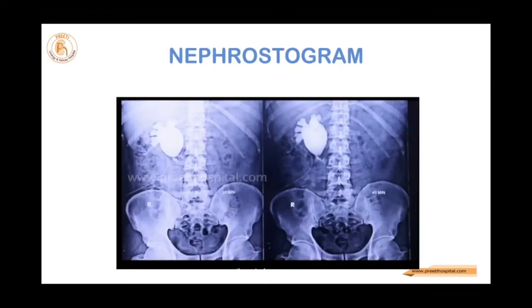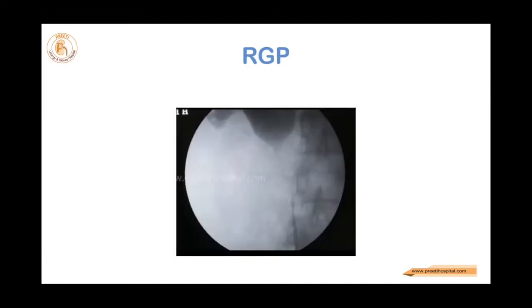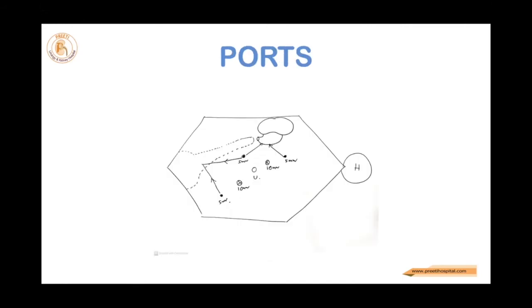At the end of the stricture, this is a nephrostogram. At the PUJ level, it is strictured. At the mid-segment level, it is strictured. At the lower level, it is strictured. See, this is a port I wanted to show. Initially, it is like nephrectomy ports. Later, it is like radical prostatectomy ports.